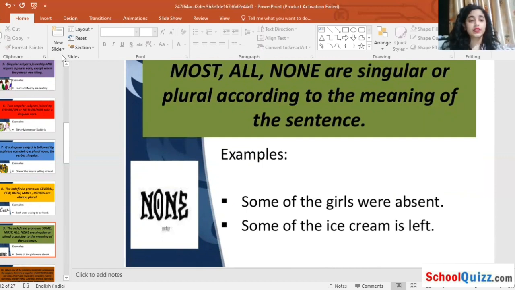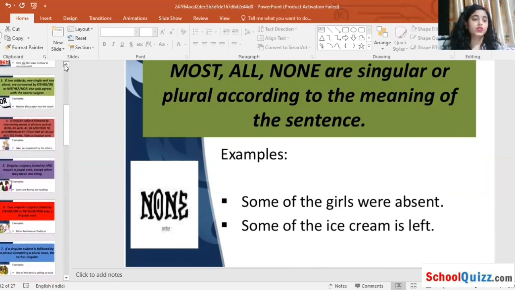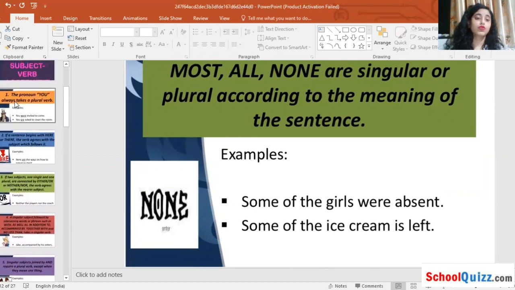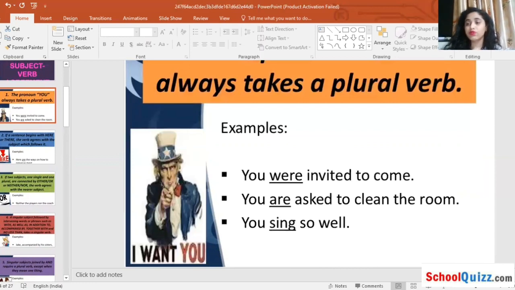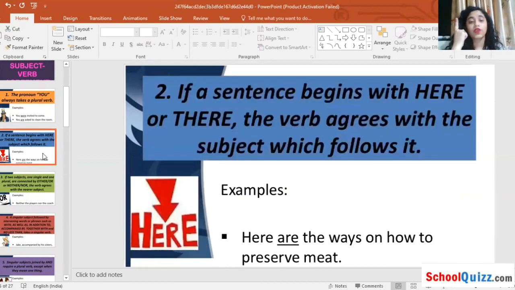Now let us revise the rules we have studied today. So we have studied what is subject verb concord, and what are the rules for it. We have studied 9 rules till now. We are taking the revision of that. I'm revising just the rules. You will see the examples by yourself, and if you have any doubts, you can ask me in the later section. First one, the pronoun you always takes a plural verb. I'm not going to repeat what the explanation was, but for your understanding, I'm again repeating the rules.